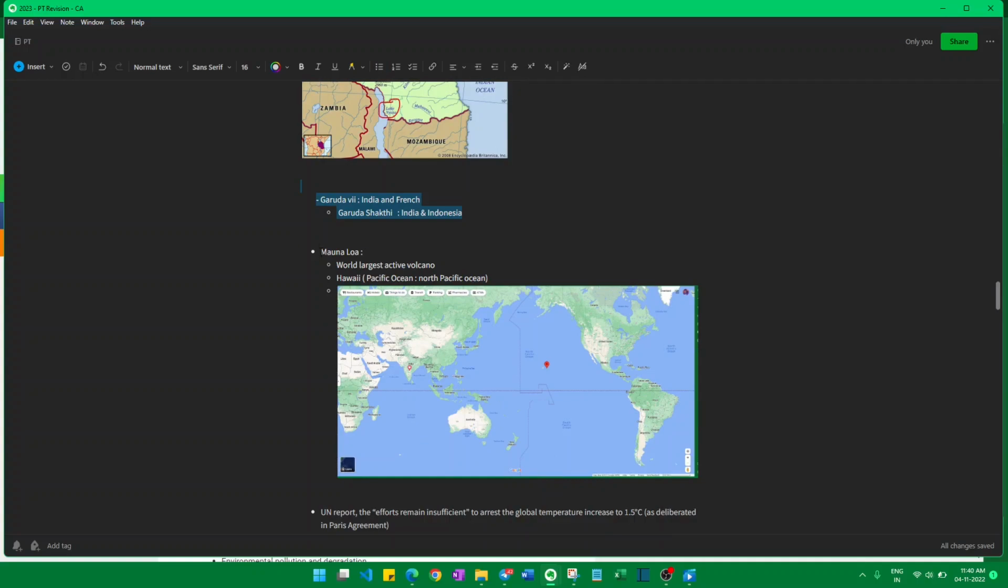And one more thing, the next news is the Mauna Loa volcano. It's the world's largest active volcano, which is in the Hawaii Islands. Again, the map is important. This is India. If you see here, this is the North Pacific. This is the Hawaii Islands. Here Mauna Loa is present.